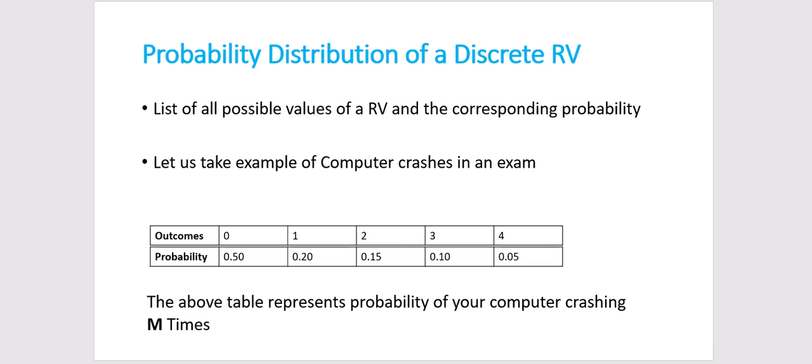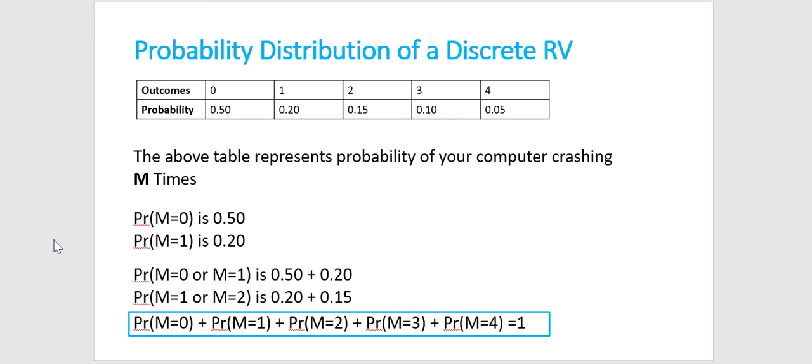Now let's look at further concepts here. We have already seen the table, and if I know this distribution, or if I know the outcomes and their corresponding probability, then I can answer specific questions. If I am asked what is the probability that the computer never crashes, I already know that it is 0.5.